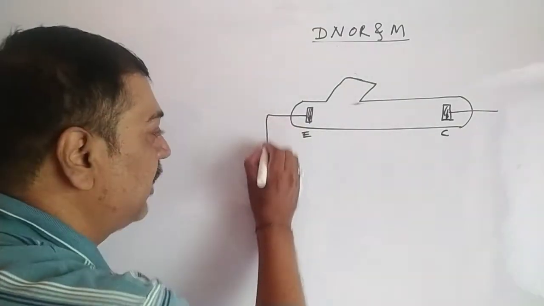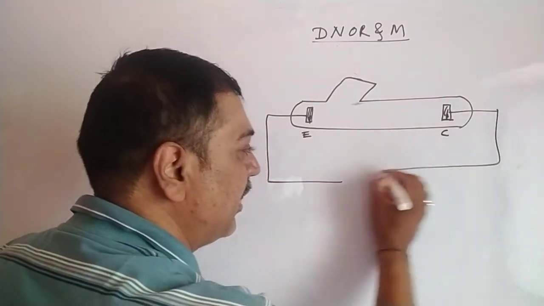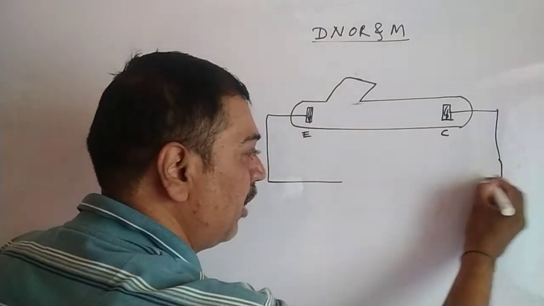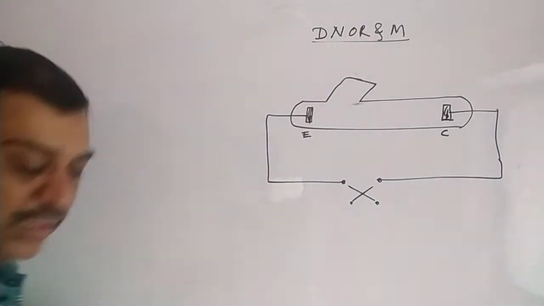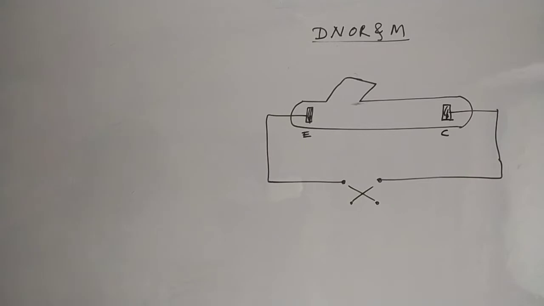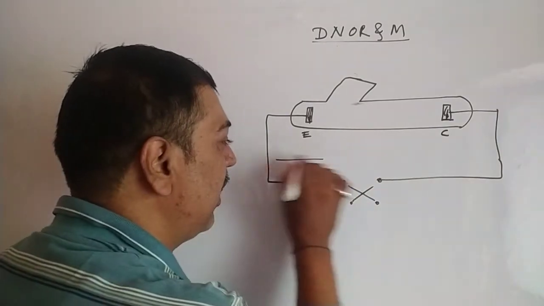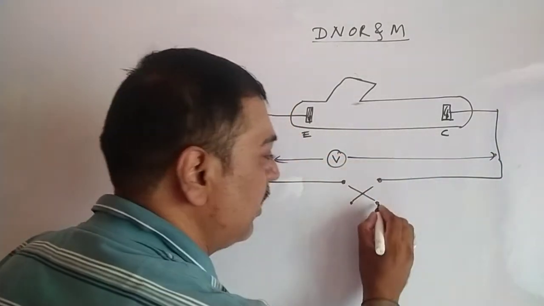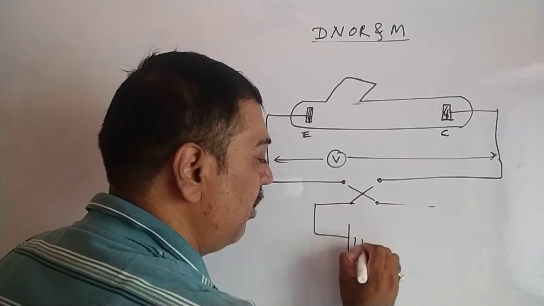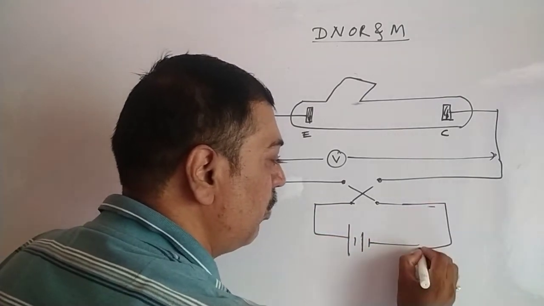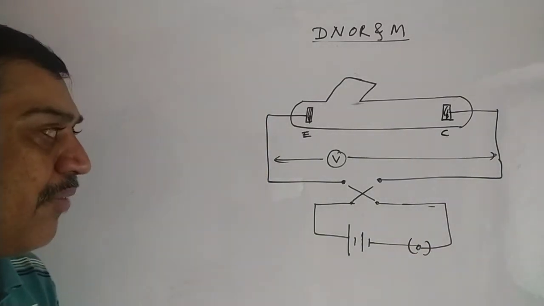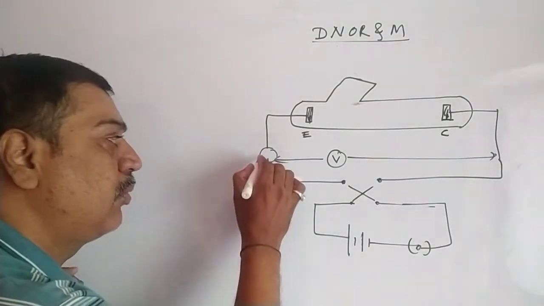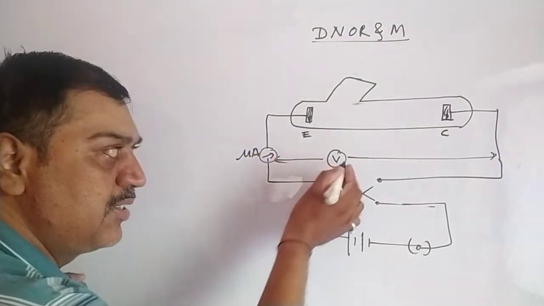And finally they have taken these two terminals together and made some arrangement here. Here a two-way key they have used, such type of two-way key they have shown in your book. I am just going to draw it, not exactly from the book. To this we can connect the voltmeter, and to the bottom part we can connect the battery eliminator, whatever battery we want to connect, to the key. So such type of setup in short it is. Now apart from this voltmeter we can connect a microammeter to note down the current also. This is to note the current, this to note the voltage.